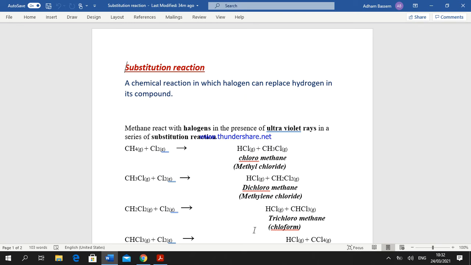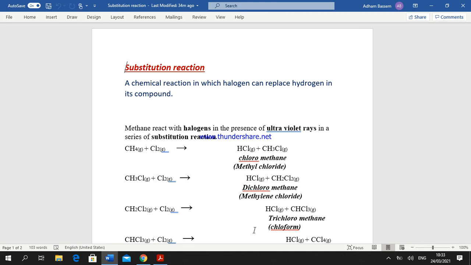A polymerization reaction includes the reaction between small organic molecules to form a polymer, okay, which is also used in industry to make nylon and Teflon, okay? These are two materials used in industry, okay? The last one, dehydration reactions. Dehydration reactions include the reaction in which the compound loses one molecule of water, okay? Let's start with the substitution reaction.